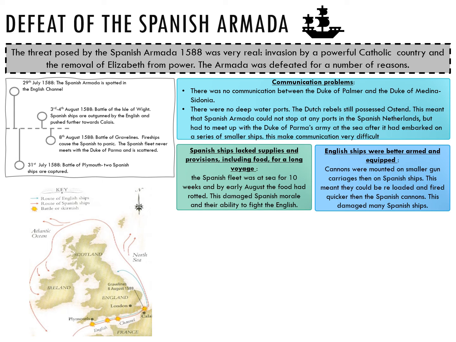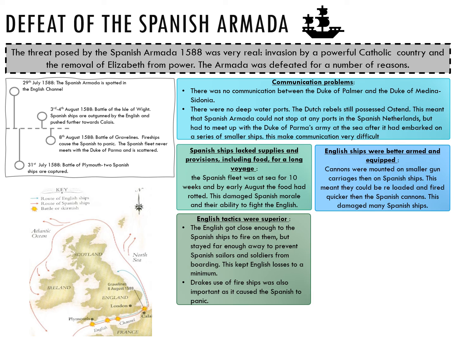English ships were better armed and equipped. In English ships, cannons were mounted on smaller gun carriages than on Spanish ships. This meant they could be reloaded and fired more quickly than the Spanish cannons. This firepower damaged many Spanish ships and undermined their chances of linking up with the Duke of Parma and invading England.